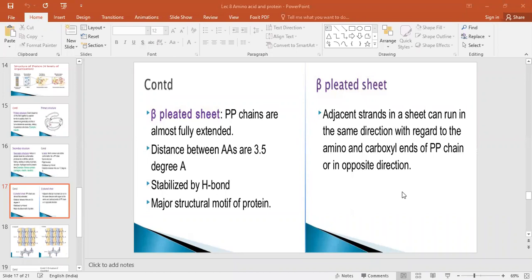Yes, the adjacent strands which you see on that sheet can run in two directions. Either they are parallel or anti-parallel. It means two polypeptide chains run on that sheet, either parallel or anti-parallel. How? I will show you in the next slide.